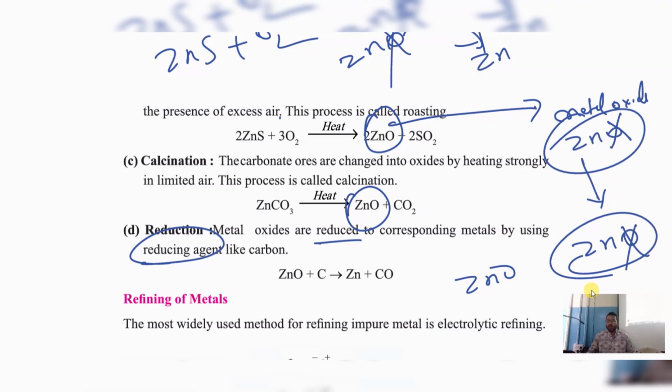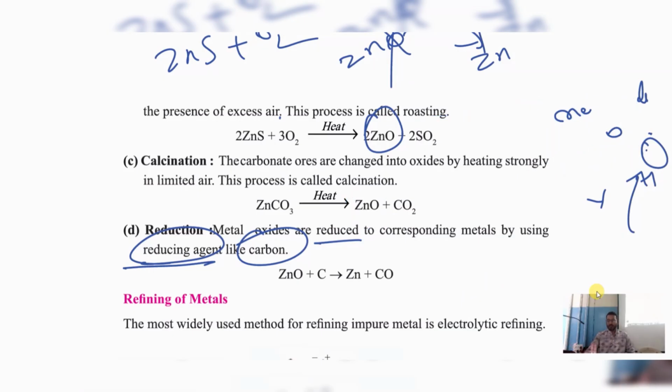To remove O, it needs something it is attracted to. Then O says, oh my dear friend, and goes off to make friends, and then Zn comes out. Understood? That is called a reducing agent. When metal oxides are reduced to the corresponding metal by using a reducing agent like carbon. Carbon is one of the favorites of all girls.